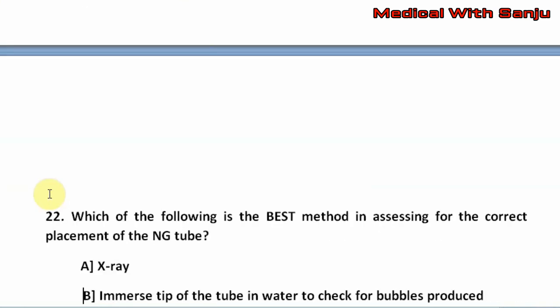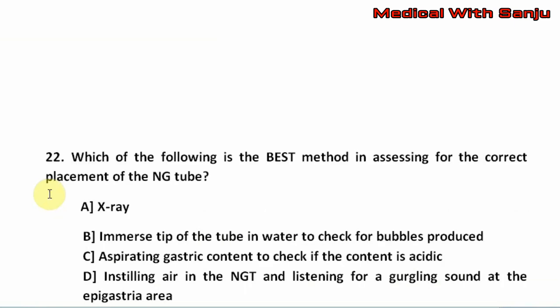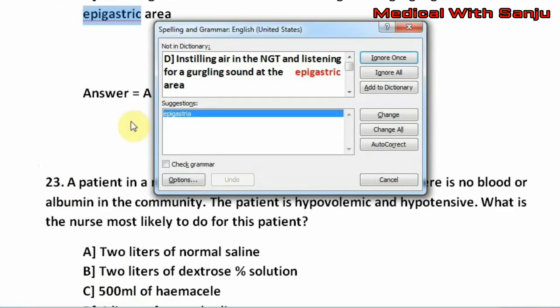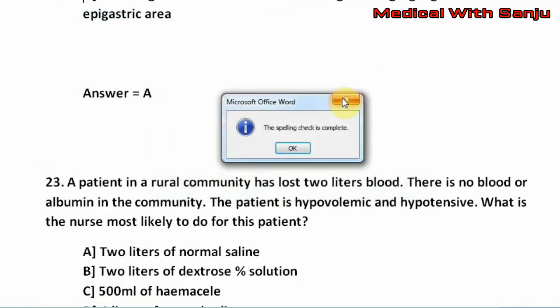Question number 22. Which of the following is the best method in assessing for the correct placement of the NG tube? Option A, X-ray. Option B, immerse tip of the tube in water to check for bubbles produced. Option C, aspirating gastric content to check if the content is acidic. Option D, instilling air in the NGT and listening for a gurgling sound at the epigastric area. The right answer is option A, that is X-ray.